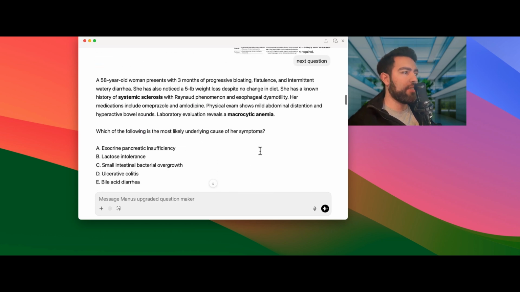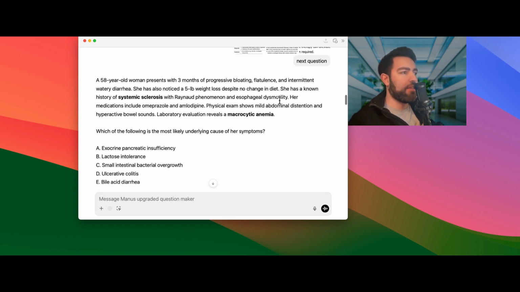All right. So this is a 58-year-old woman. She presents with 3 months of progressive bloating, flatulence, and intermittent watery diarrhea. She also has a 5-pound weight loss despite no change in her diet. She has a known history of systemic sclerosis and Raynaud phenomenon associated with esophageal dysmotility. Her medications include omeprazole and amlodipine, and the physical exam shows mild abdominal distension and hyperactive bowel sounds. Labs reveal a macrocytic anemia. Which of the following is the most likely underlying cause of her symptoms?